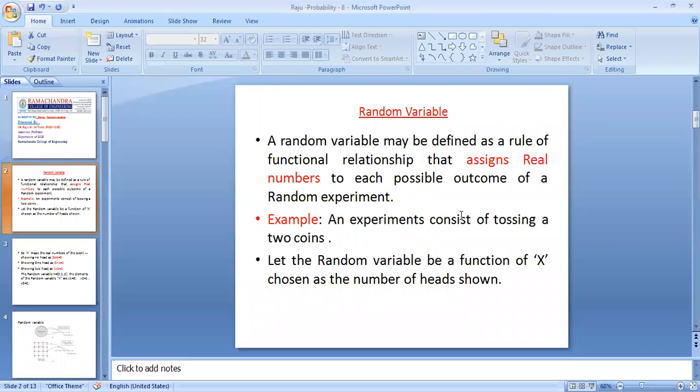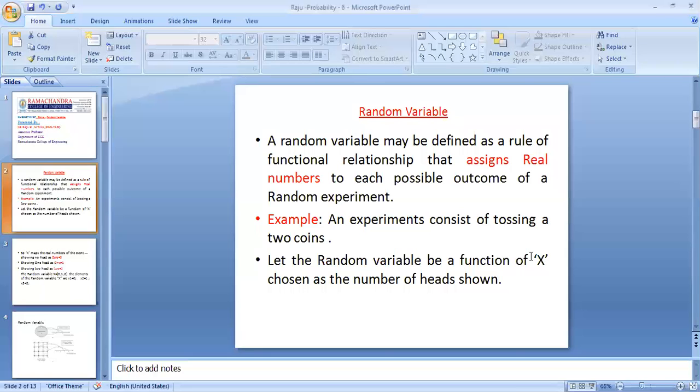Random variables. A random experiment has a number of outcomes. If all the outcomes are assigned real numbers, then it is called a random variable. For example, if capital X is a random variable, all the outcomes are assigned real numbers 1, 2, 3, like that.